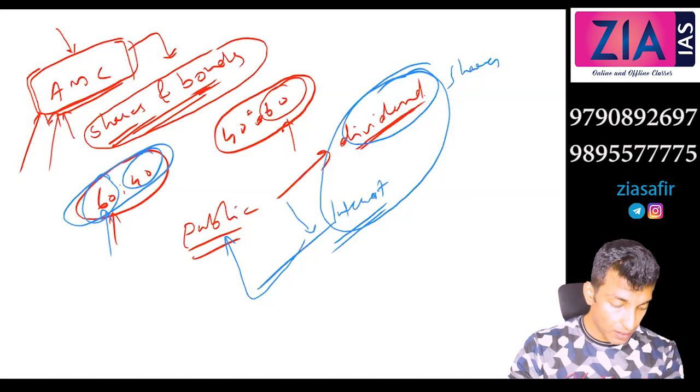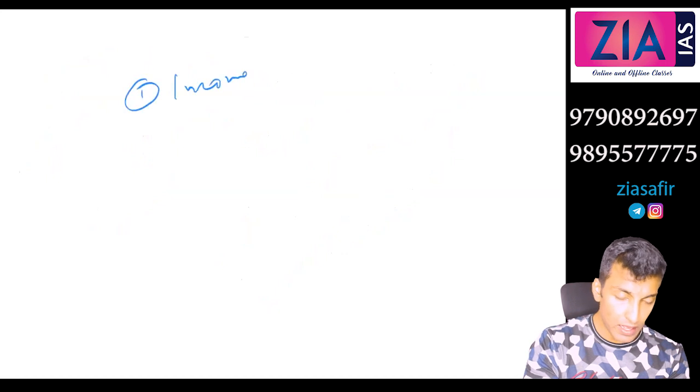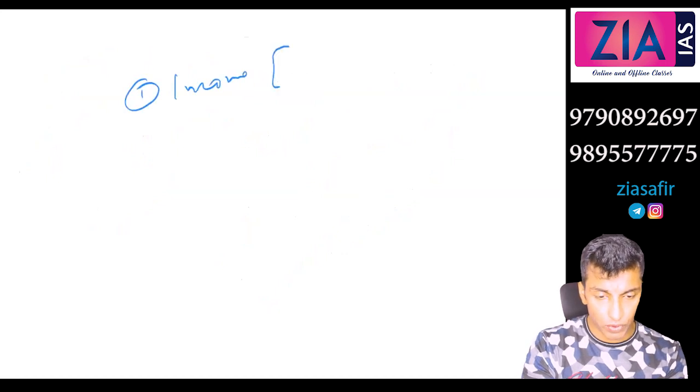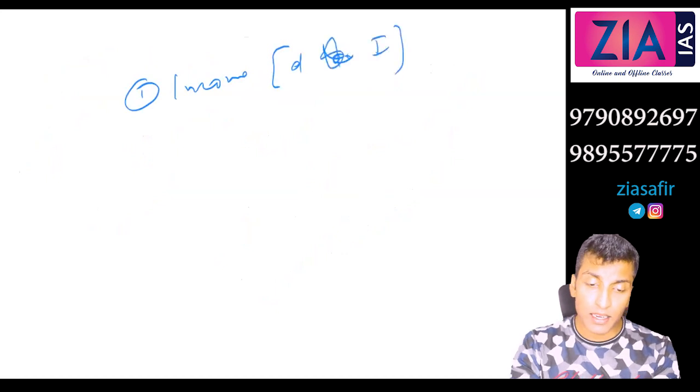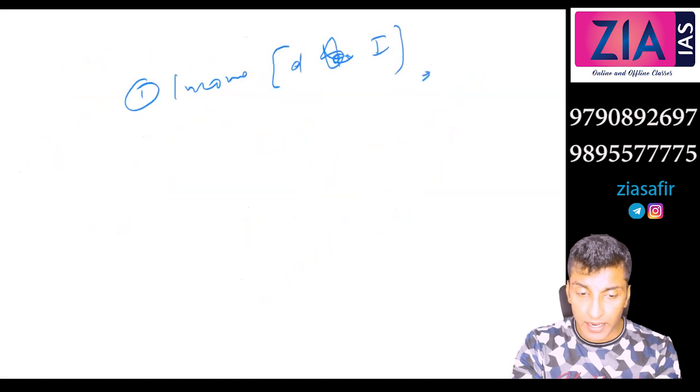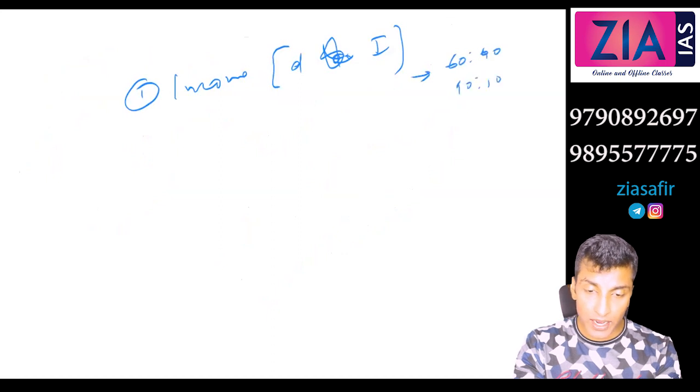Okay. Now the return can be in another way also. I've told you the first is income. The return could be in income, like dividend on one hand, and interest. Here there are different options. It's up to you to decide in which proportion. It can be 60-40, it can be 90-10 if this is share and this is bond.